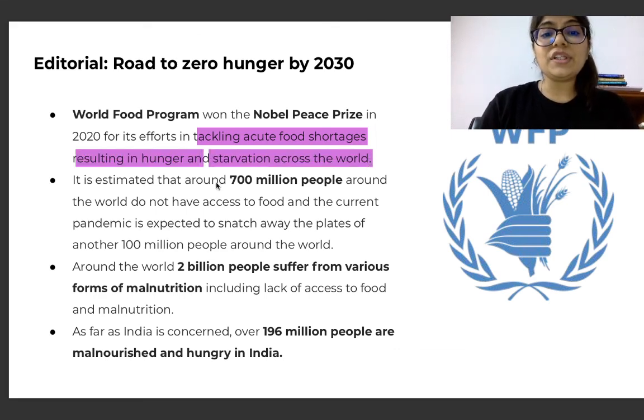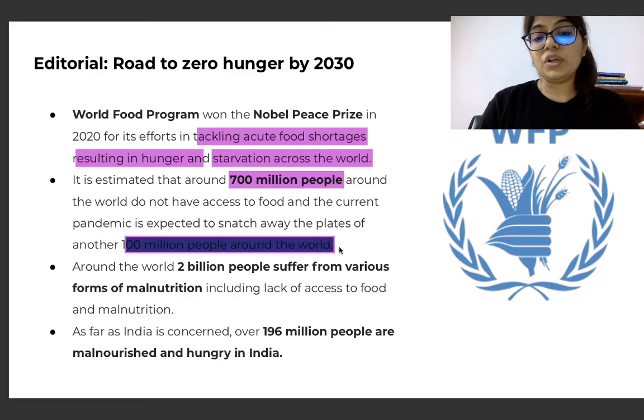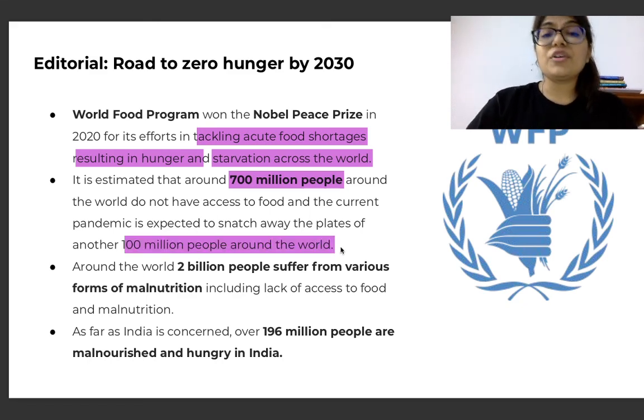It is estimated that around 700 million people around the world do not have access to food, and the current pandemic is expected to snatch away the plates of another 100 million people around the world. So you see that because of the coronavirus pandemic, the already alarming number of 700 million people is going to get worse, and it's going to snatch another 100 million people's plates around the world.